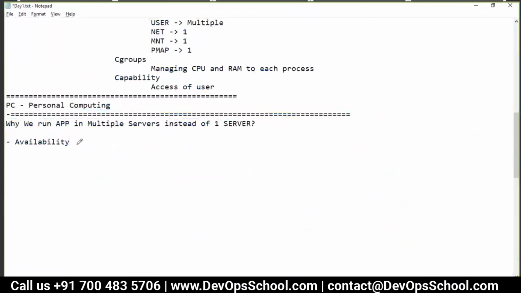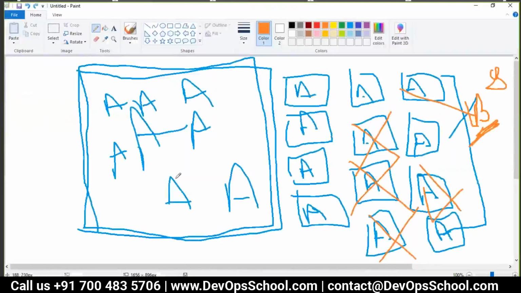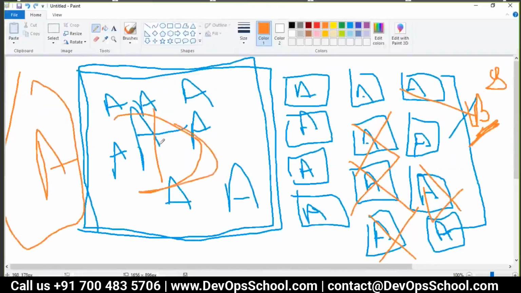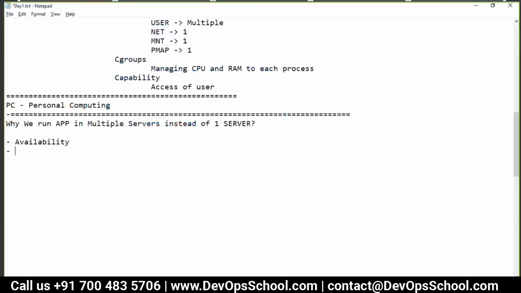Now, the second thing. You can have one big machine only for Apache, and another big machine only for the database. That is possible, and here you don't have to change the port number either, but still we run on smaller machines. Why? Because of availability. What are the other reasons you can think of?